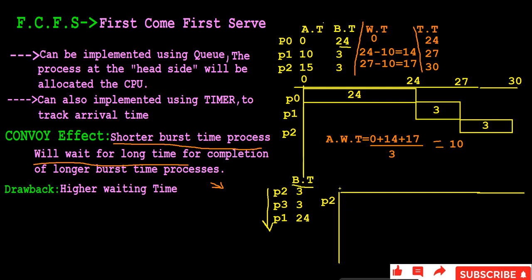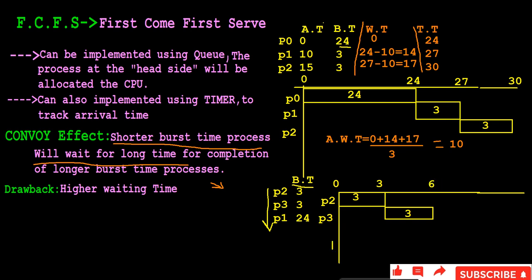See here, P2 will start the execution first. It requires 3 seconds, so from 0 to 3 seconds it will finish the execution. After P2, P3 will start the execution. At the third second it will start and execute for 3 seconds, because its burst time is 3 seconds. It will finish at the 6th second.